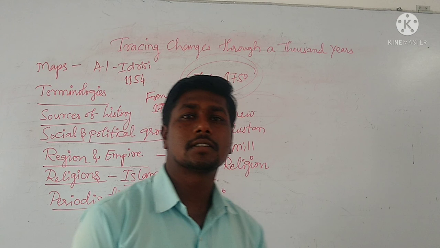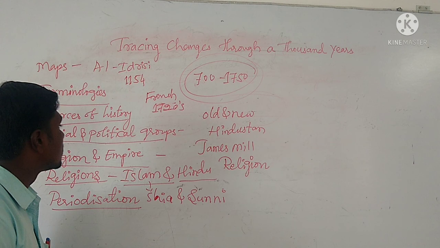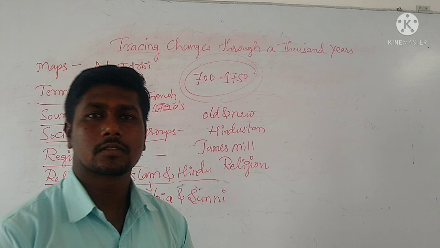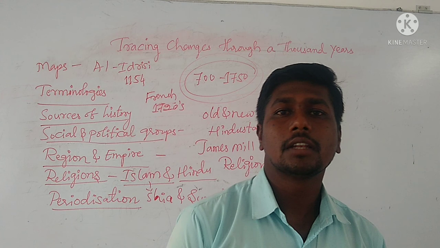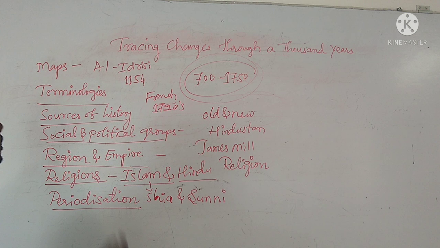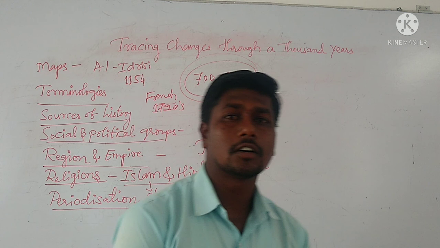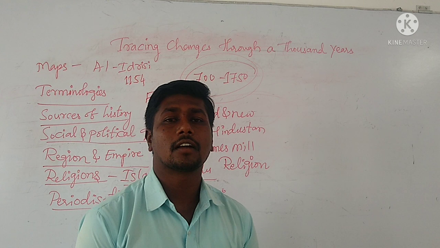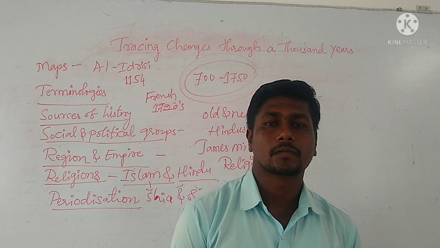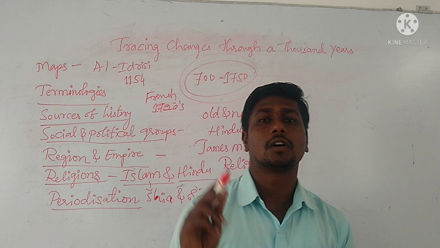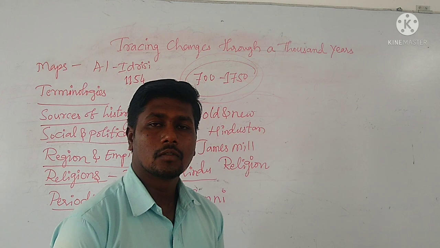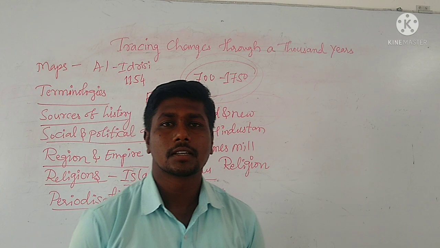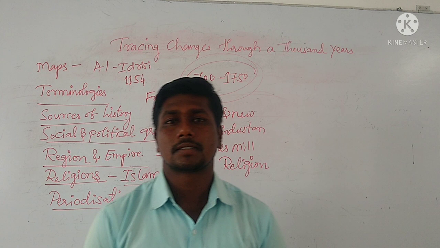We are also going to learn about the sources used to write Indian history, and about terminologies, how various terms changed over the period, like Hindustan, or Persia and how the term Persian changed. This type of thing we are going to learn in class 7 history.